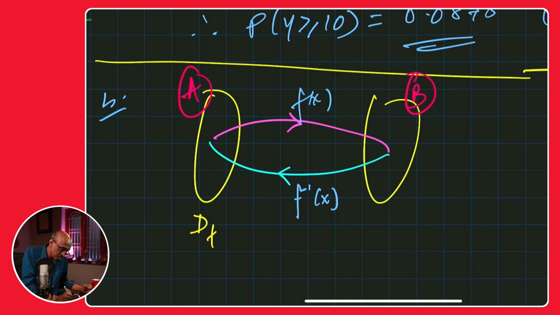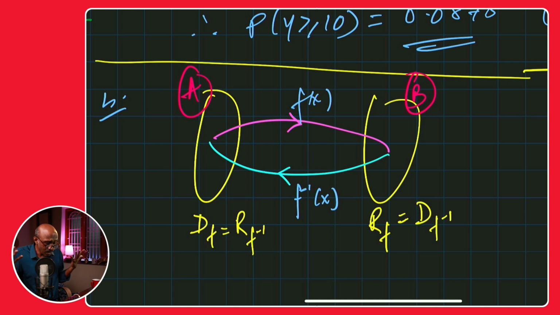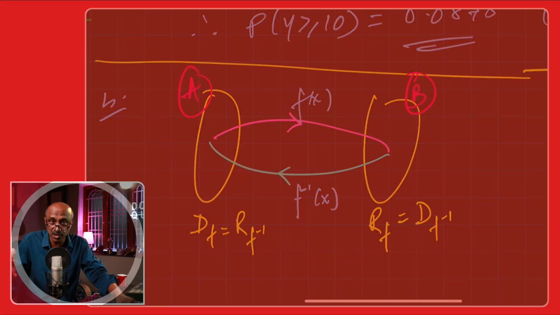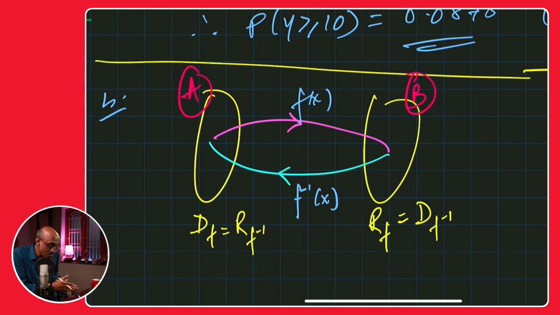And then this would be the range of f. So literally, you can see that the range of f is the domain of f inverse, and the domain of f is the range of f inverse. This is why algebraically, when we find the inverse of a function, we swap x and y, right? We interchange x and y. Wherever there's an x, we write y. Wherever there's a y, we write x. Why do we do that? Because literally the domain and the range get interchanged.